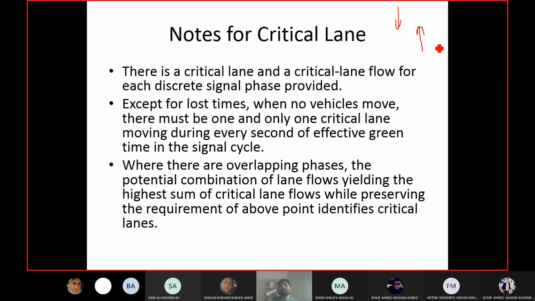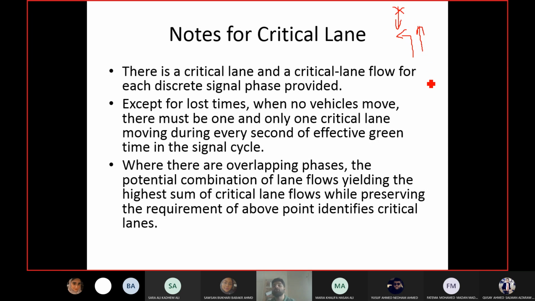For overlapping phases, we mean that one phase started and the other one will start after that, or one phase has ended and the other one will end after that. So there is some difference in the start and the end time. If start and end time both are the same, that is the same phase, and the movements are just happening in the same phase. Now for overlapping you have multiple options, like I have just mentioned one option. Another option can be, don't open this one, but open this left turn. Again, they are not conflicting, they can open together. So you can have overlapping like this as well.